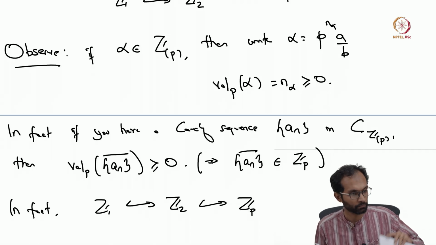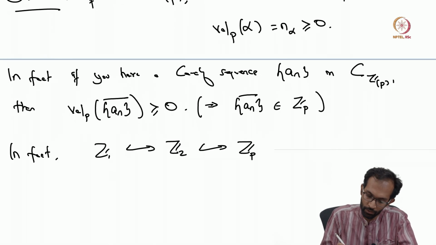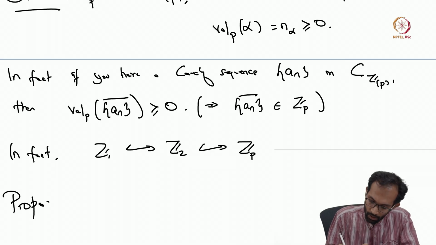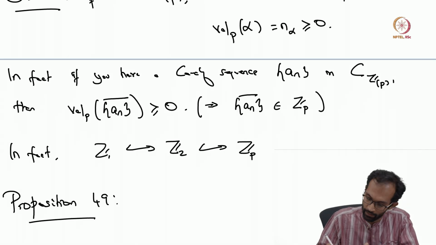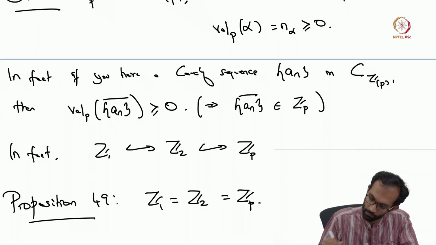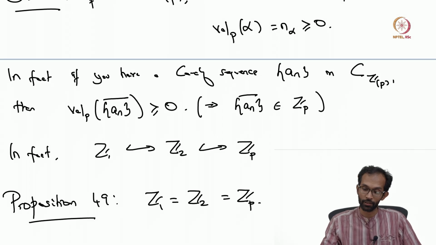Okay. So what we want to show next is this proposition. We call it Proposition 49, that in fact Z_1 equals Z_2 equals Z_p. So we have Proposition 49. What we want to show is that Z_1 equals Z_2 equals Z_p, and we'll complete the proof of the proposition in the next lecture. Thank you.